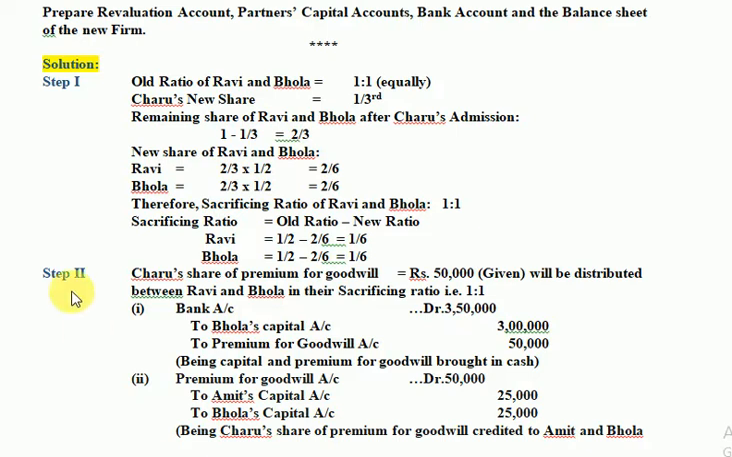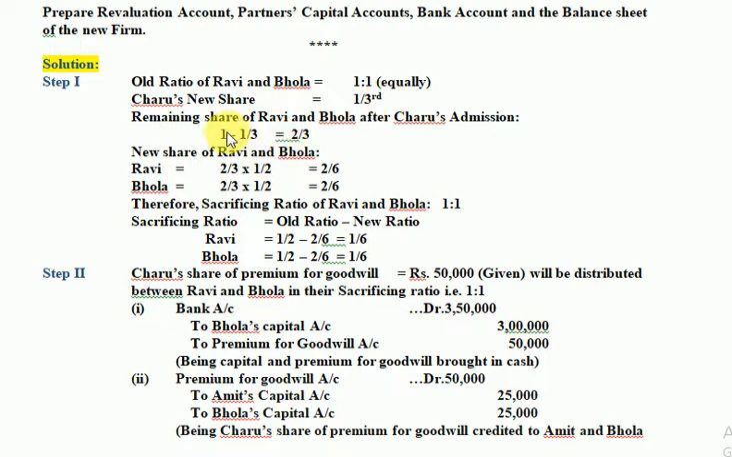So before we start making revaluation account, partners capital account, bank account, and balance sheet of the new firm, here are the important steps to be taken care of. Remember, accounting treatment for admission of a new partner, step 1 is change in profit sharing ratio. So first thing is we are going to calculate the new ratio and sacrificing ratio of the firm, and for that, from the question, old ratio of Ravi and Bhola, old partners, is 1:1. Charu, coming as new partner, has a share of 1 by 3.